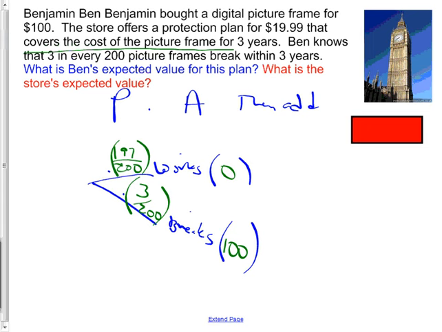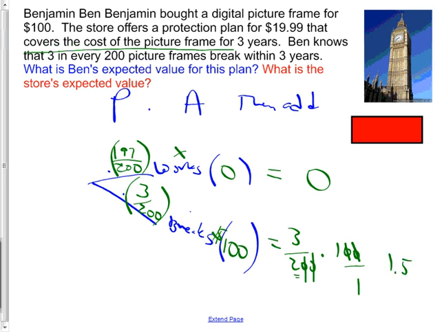It could get much more complicated if they were only going to repair it, but we always just make it simple and say they give you $100 back. Then, if I multiply that times that, I don't even need to figure out what this is on the calculator because I'm multiplying it by 0. I'm going to get 0. That one I need to do, but I can even do this as a fraction. 3 out of 200 times 100 over 1, and all of a sudden, canceling. I can cut a couple zeros off of both of those. Basically, 100 goes in 100 once and 100 goes in 200 twice. Final answer is 3 over 2, and this is in dollars. What's 3 over 2? Same as 1.5, so $1.50.